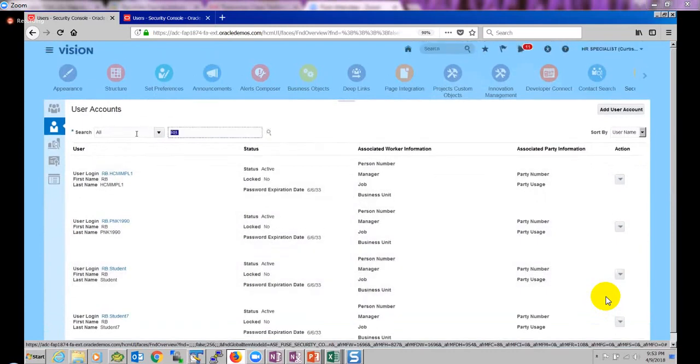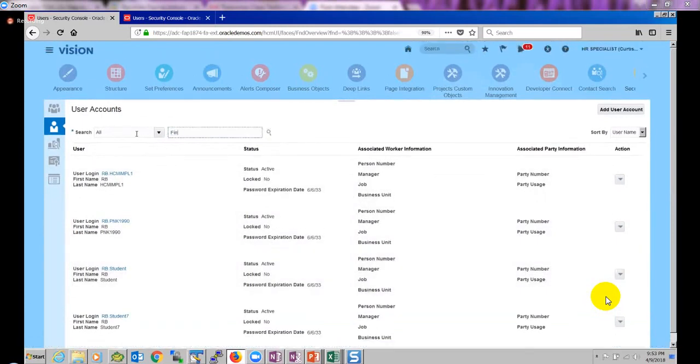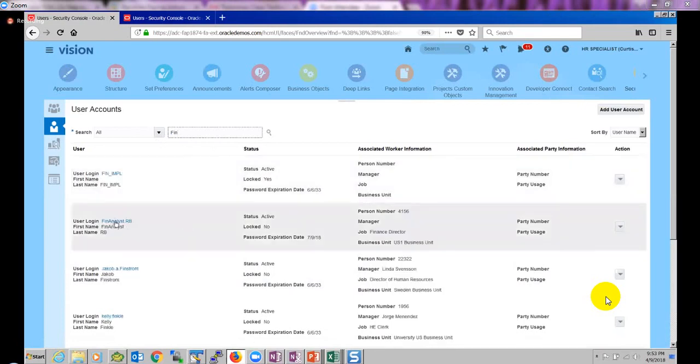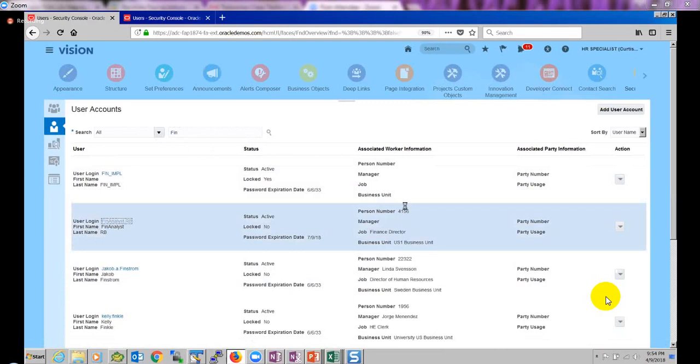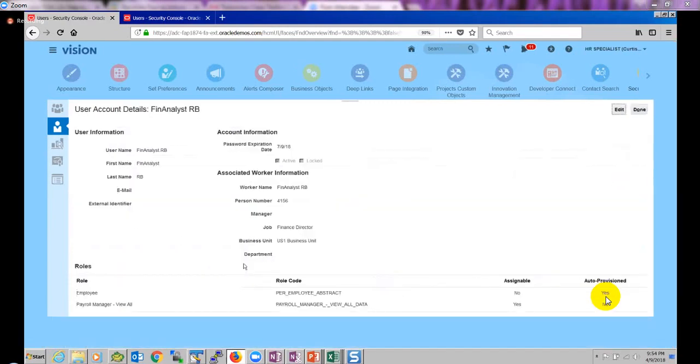Where is our user? Yeah, so it's financialanalyst.rb. If you open this one, you see that a person number is created for this user. We got two roles assigned here, and I'm going to reset the password.